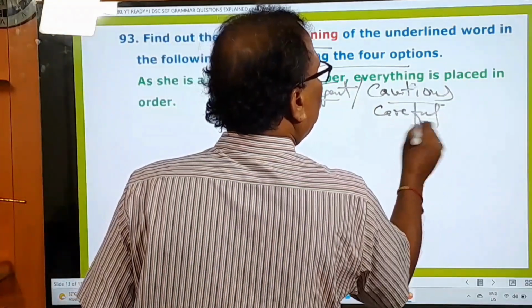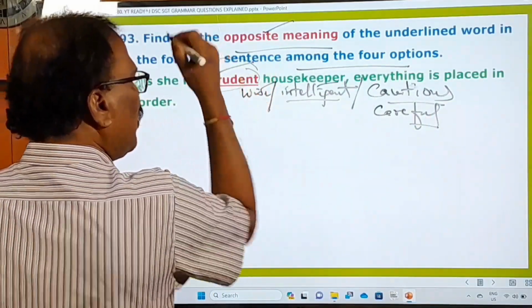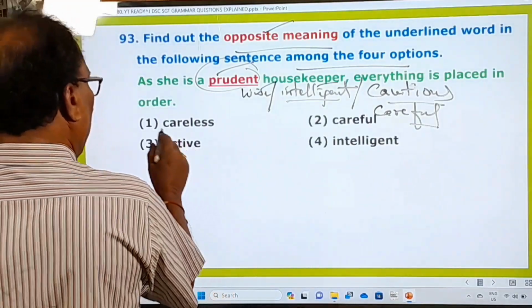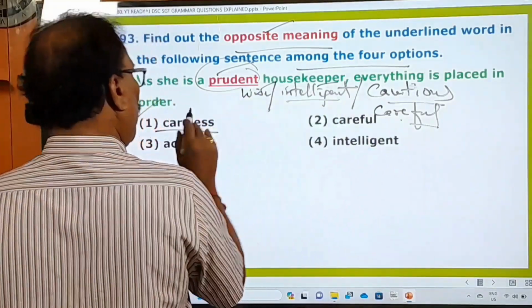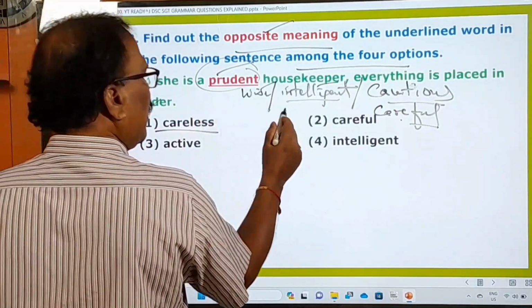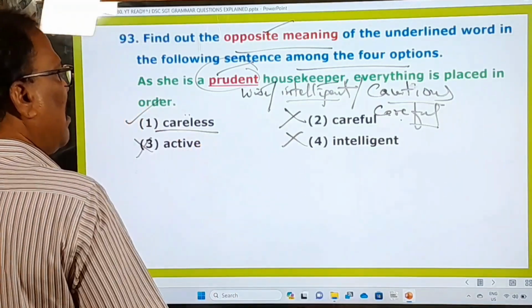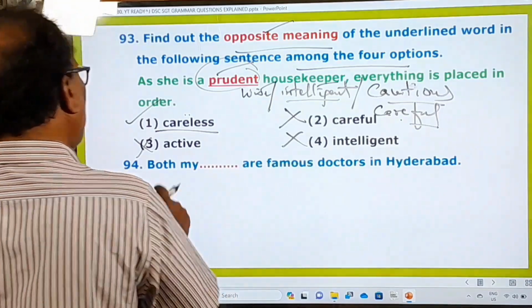Cautious means careful. So these are the meanings of this prudent. Then what should be the opposite of this prudent? Let us see the options. Careless. Oh, very first one is the right one. When prudent means careful, automatically the opposite must be careless. Careful, no, wrong. Intelligent, wrong. Active, wrong. So the careless is the right one. Right. And now you go to the last question.